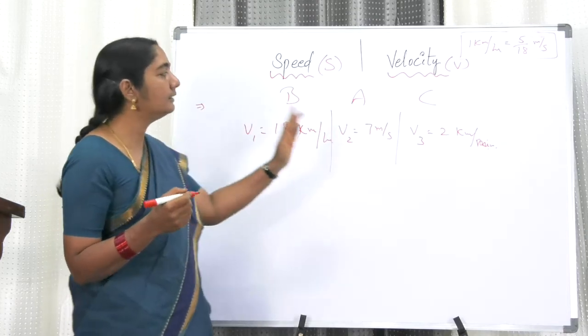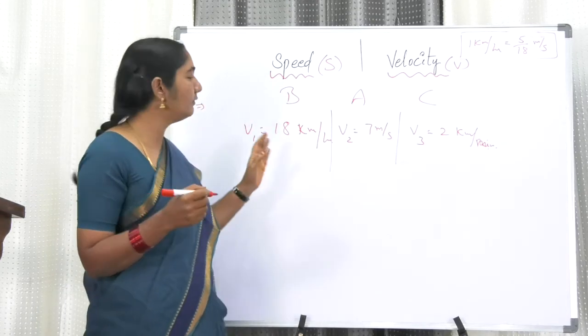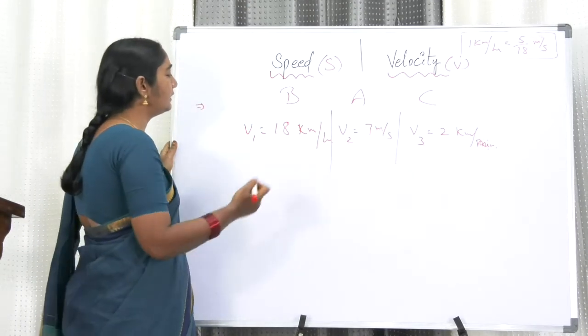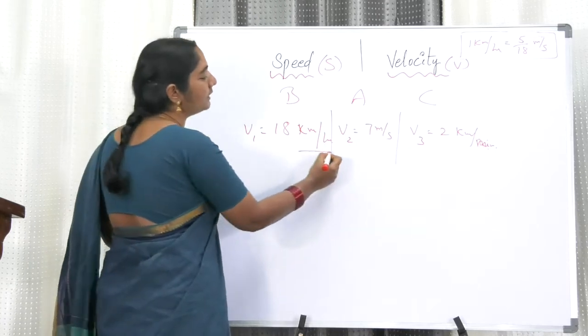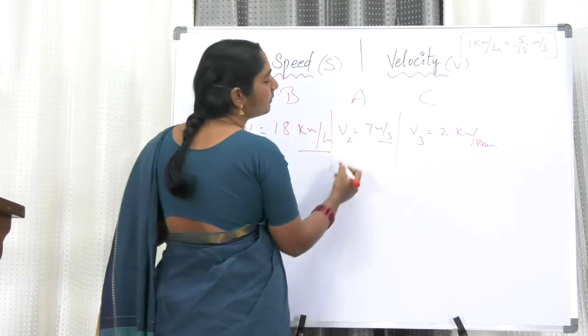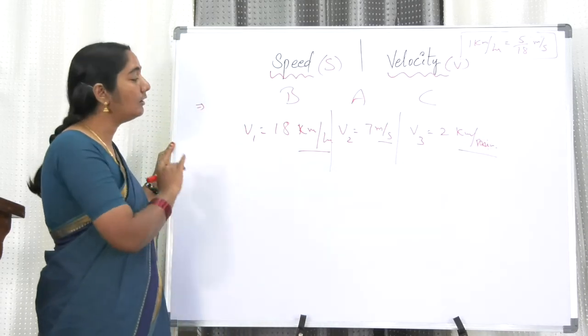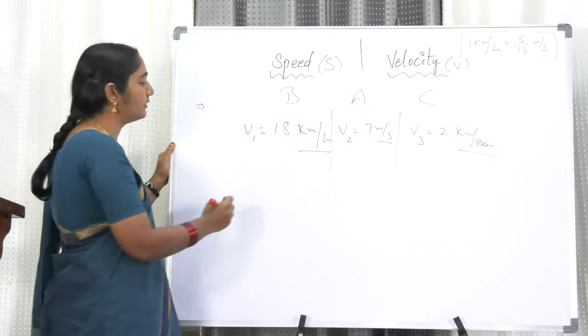Now, a bicycle, an athlete and a car, all three of them are going with these three velocities. Let us see who is the fastest. Now let us convert. Here it is kilometer per hour, here it is meter per second, here it is kilometer per minute. Now let us take all the quantities into the same units.